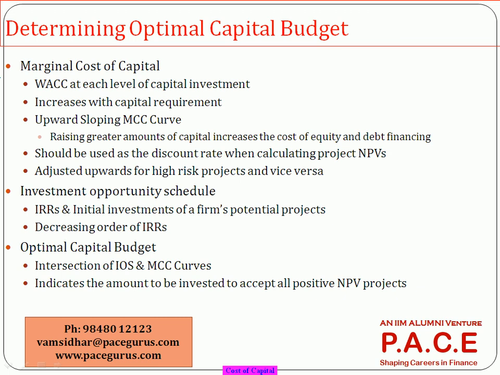Let's say, from a company standpoint also, it will so happen that if I am raising a small capital, let's say 100 million, my cost will be much lesser. But if I am raising 150 or 200 million, my cost will be slightly more.